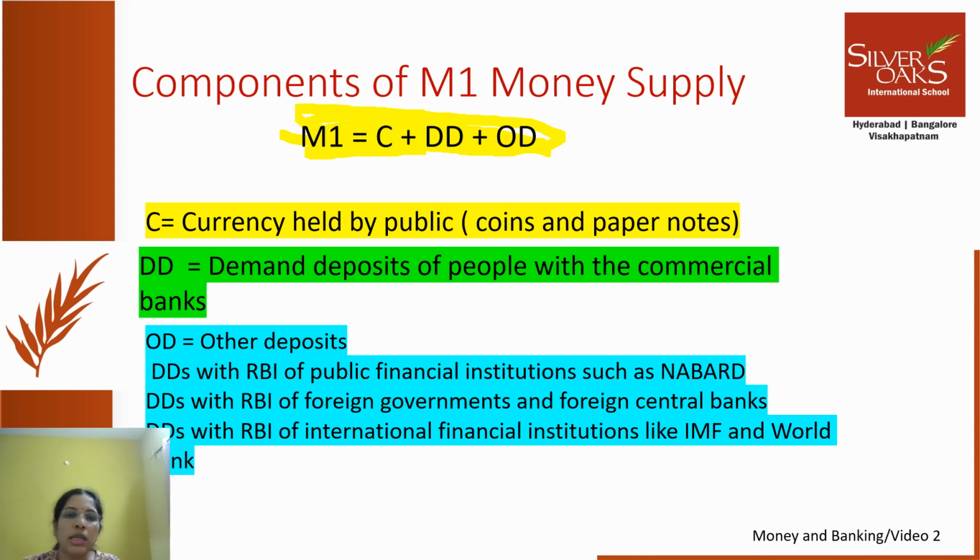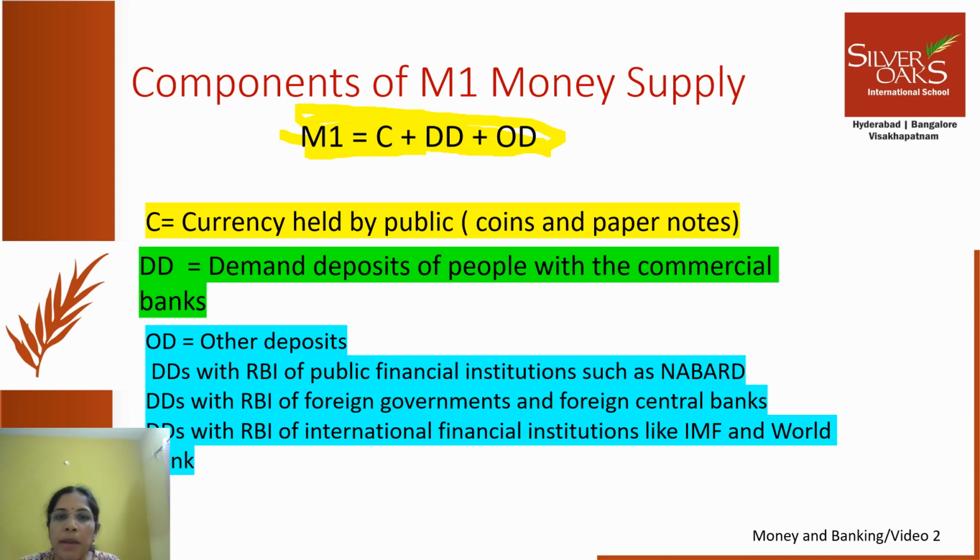Now, what is the third component here? OD. OD stands for other deposits. What are these other deposits? This includes demand deposits with RBI. Just like commercial banks are for the public, RBI is the banker for all banks.